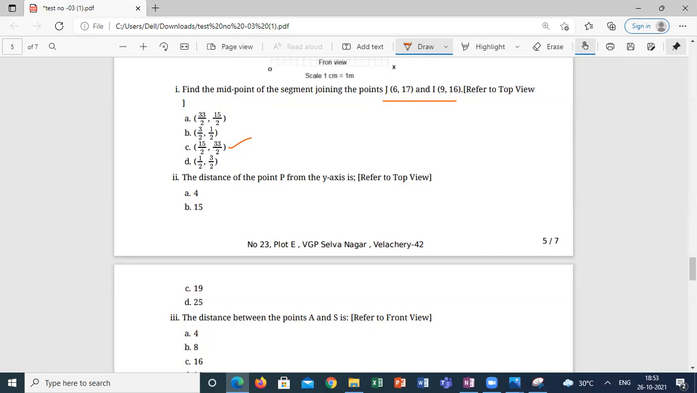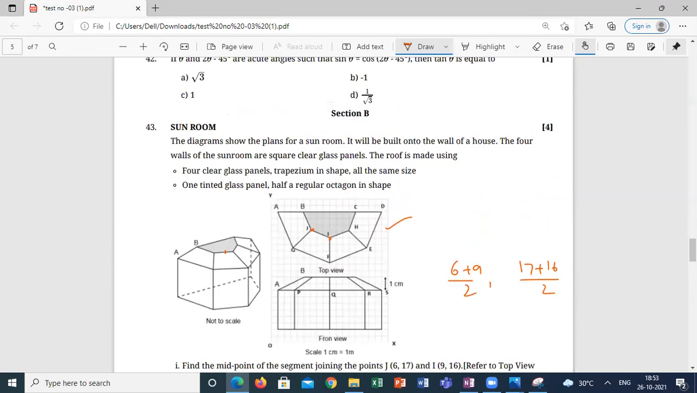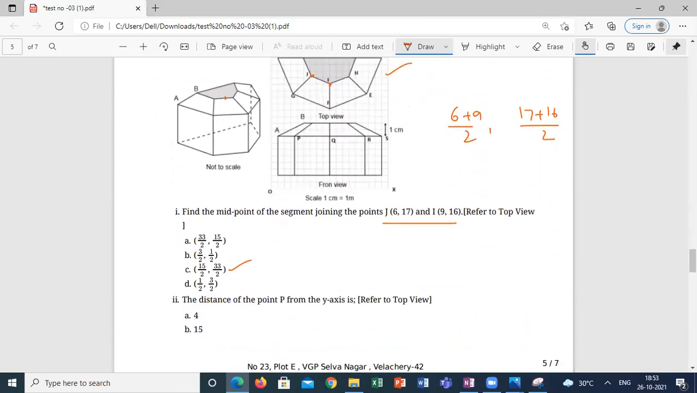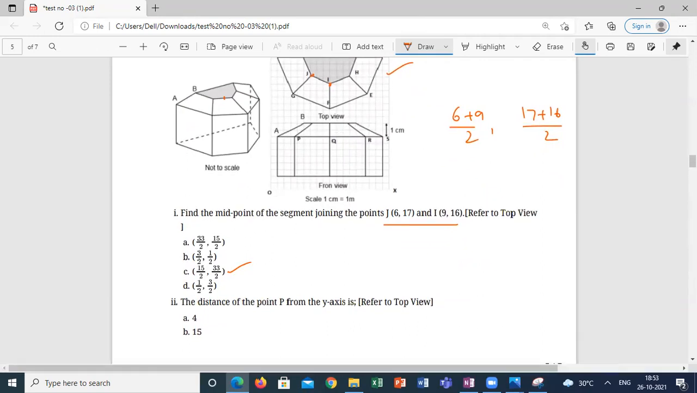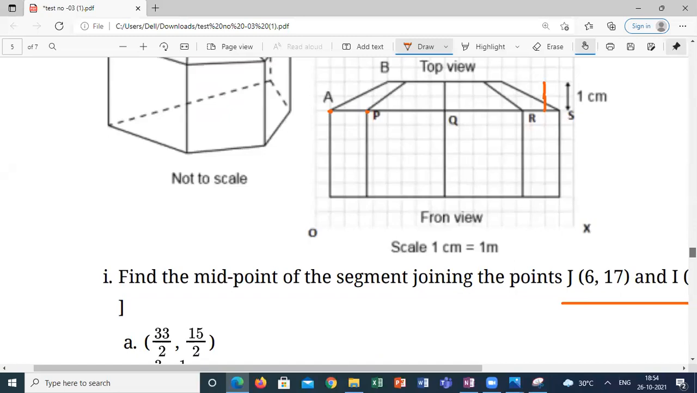Distance between the point A and S. See here they gave very clearly this distance is 1 centimeter. From here you can see this 1 unit is 1 centimeter. From here you can calculate the values, A value and P value, identify the coordinates, or you can take x-axis or y-axis of your own and find out the coordinates and calculate.